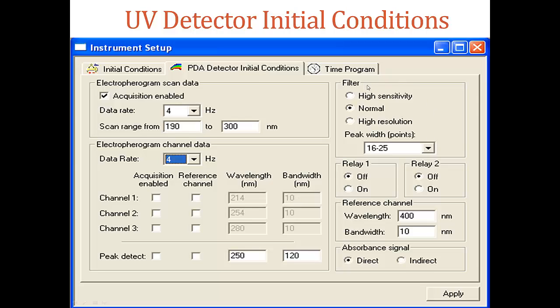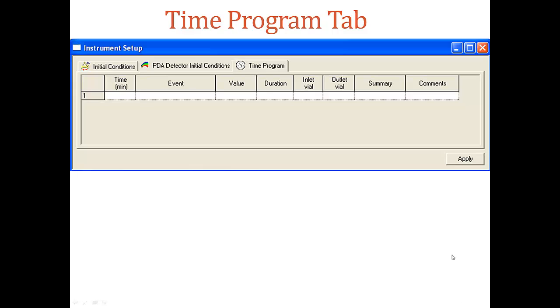For filters, this filter refers to an algorithm for filtering the collected data and does not refer to the wavelength filters. Data filtering is necessary to remove extraneous noise that might interfere with data analysis. Then click Apply. For the time program, the time program window is arranged like a spreadsheet.